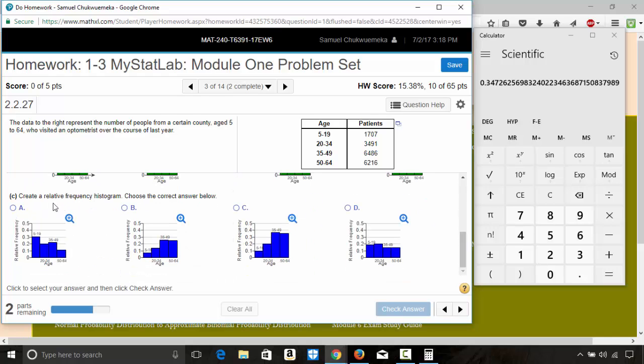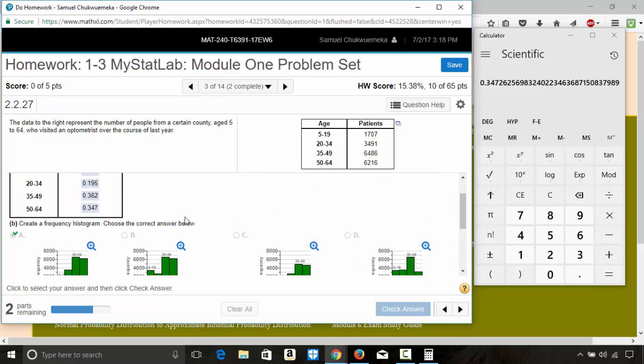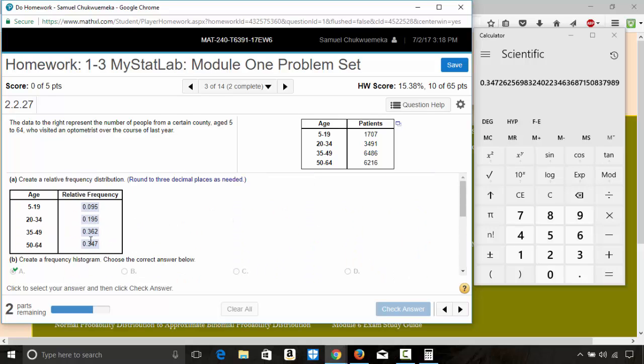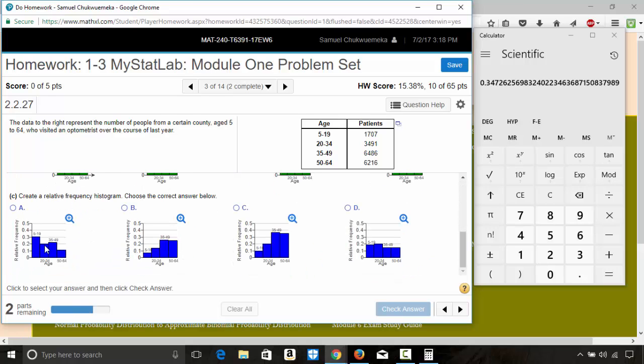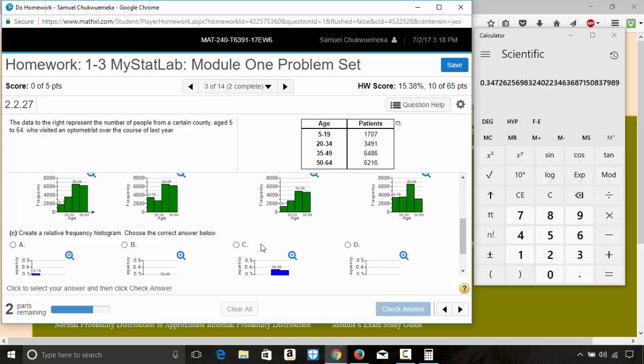Okay, so let's choose this. For the relative frequency histogram, we have something like an ascending order for the first 3 classes, and then there's a descending order from the 3rd class to the 4th class. So A is out of the way. It could be B, it could be C, and D is out. A and D are out. Okay, now let's look at B and C.